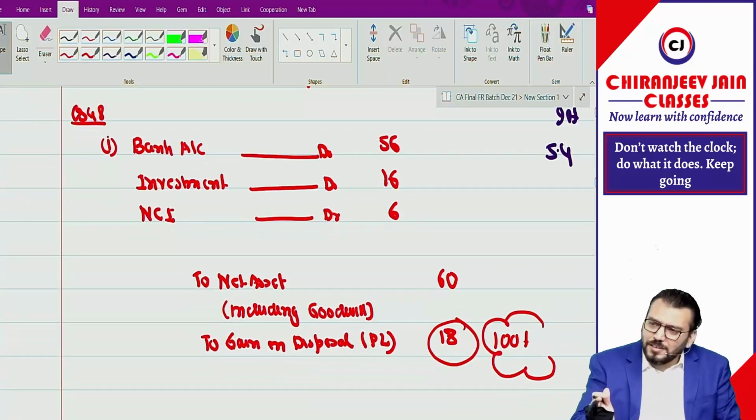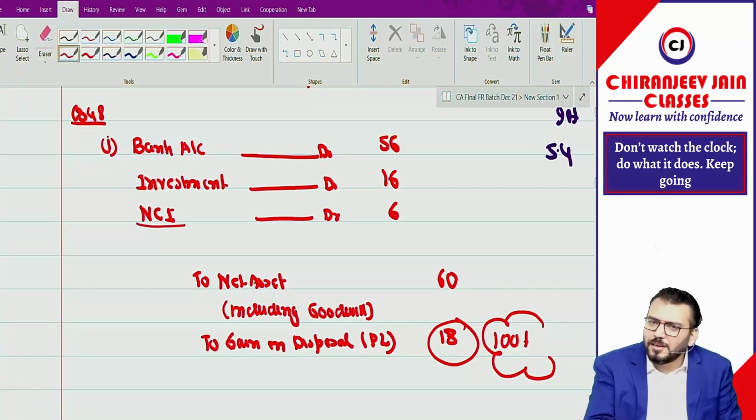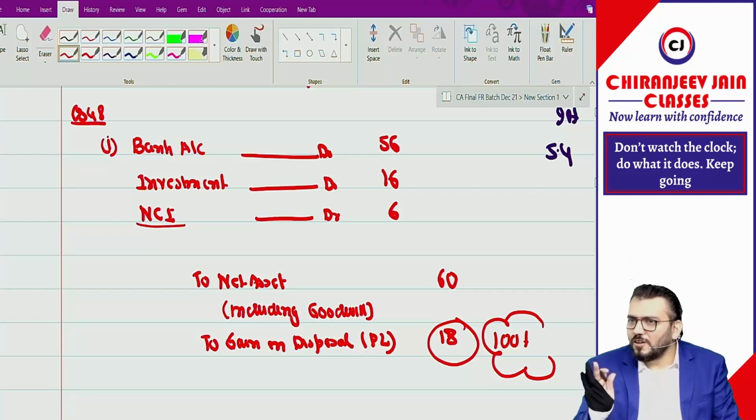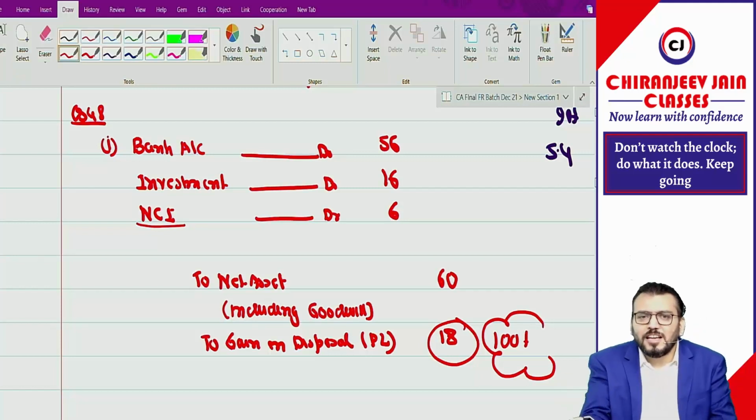I think whatever answer you have given right now, you have given with the concept only. You have understood there is loss of control, so NCI becomes zero now. There is no NCI now, so the question of allocating the portion of profit to NCI will not arise.